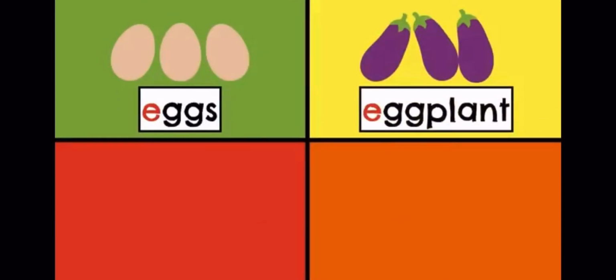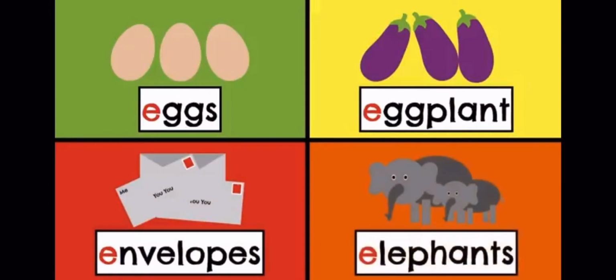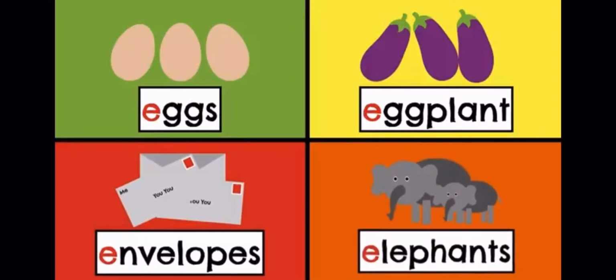Eggs and eggplant and envelopes and elephants.